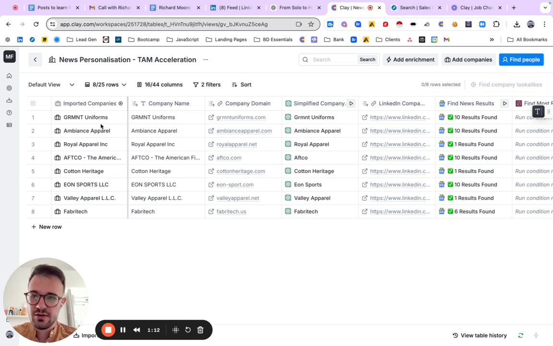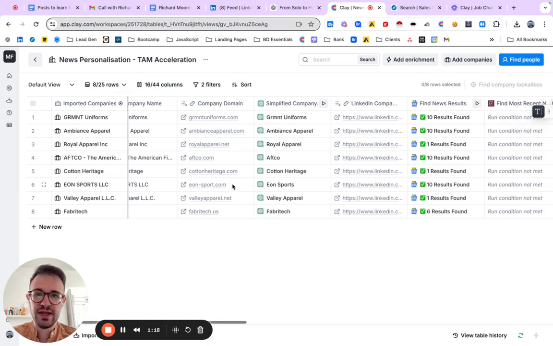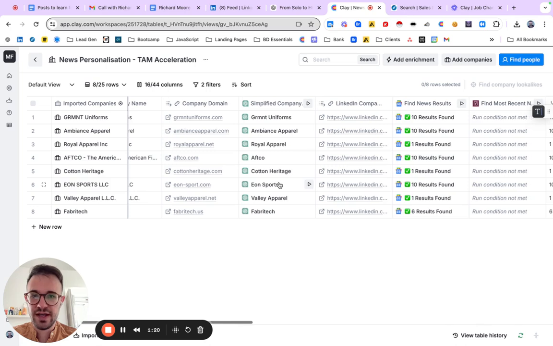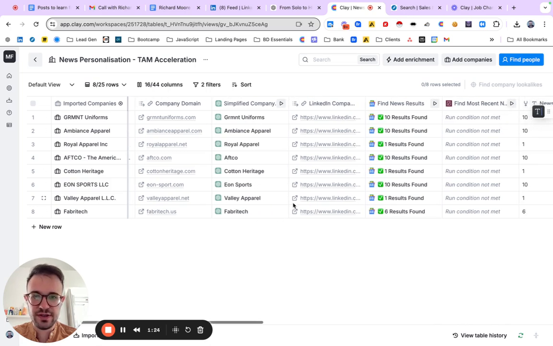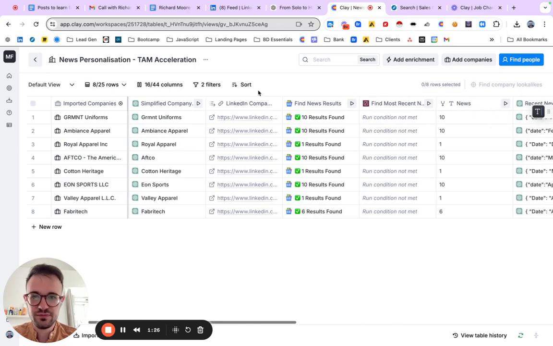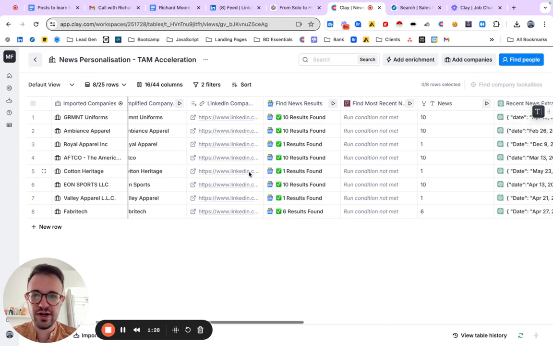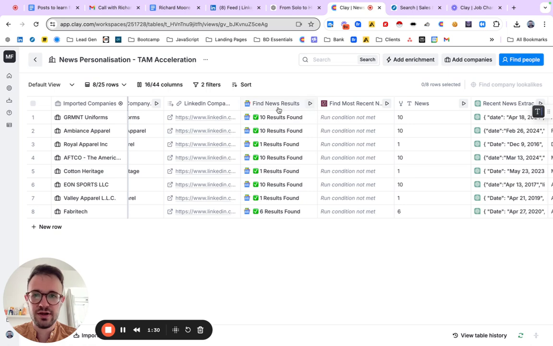So in this case, I imported the companies directly from Clay, and you get the company name and the company domain. At this point, we simplify the company name to find a name that can be used in an email and doesn't sound automated. Then the company LinkedIn URL. And at this point, thanks to Google News and Predict Leads, basically Google News pretty much does the job.